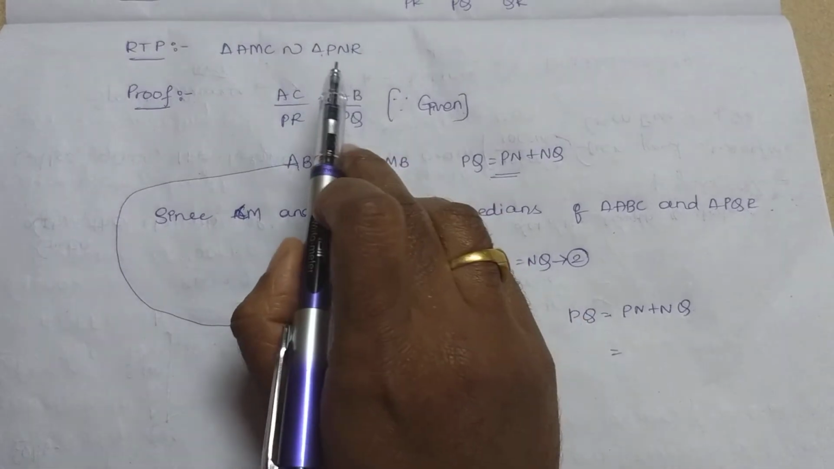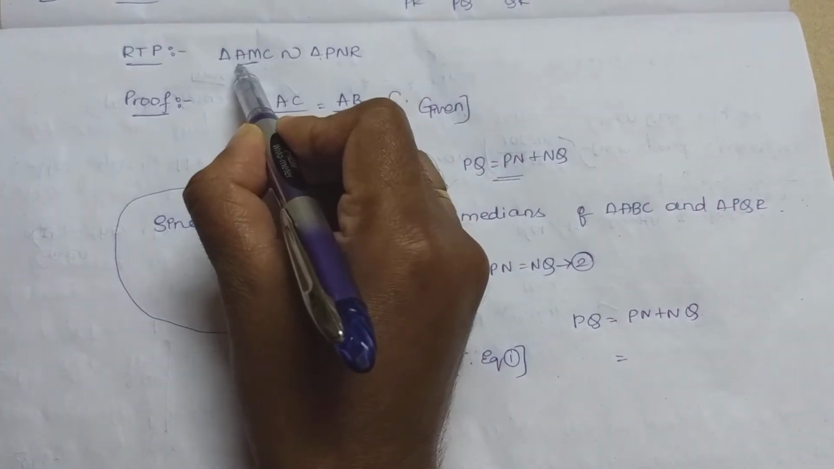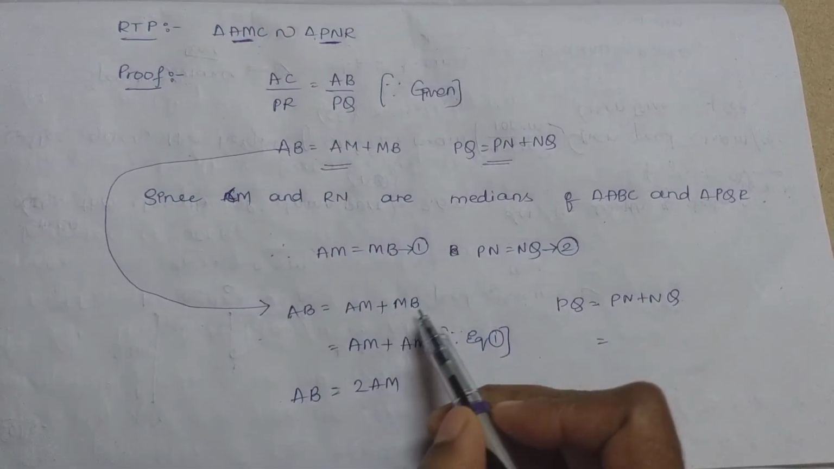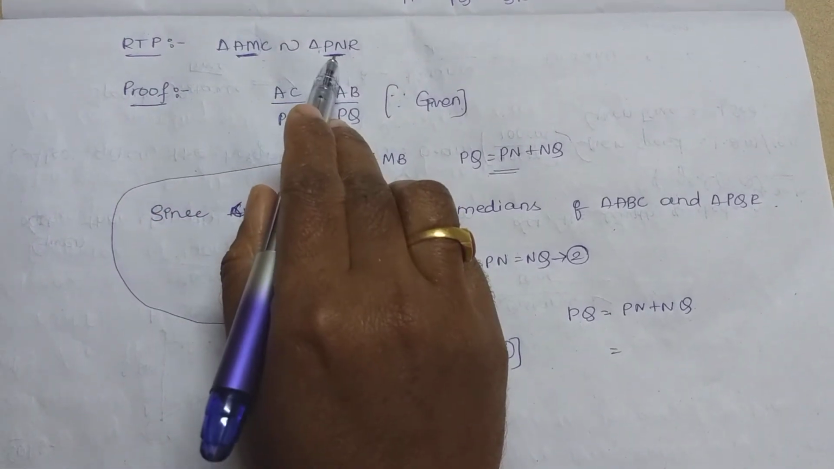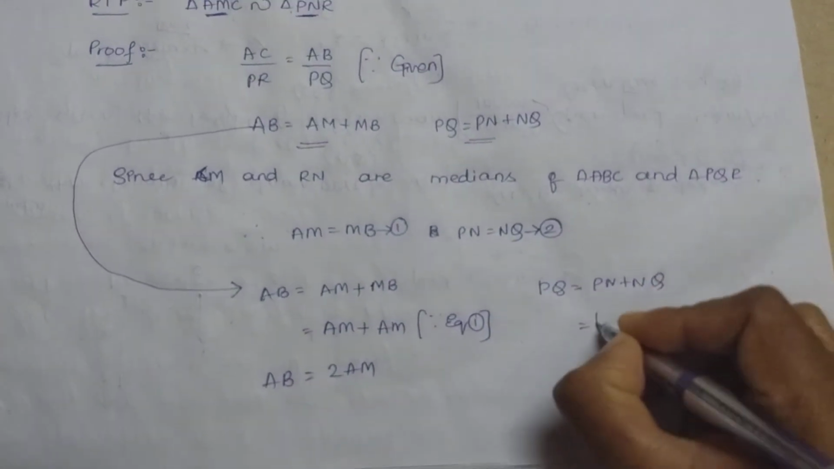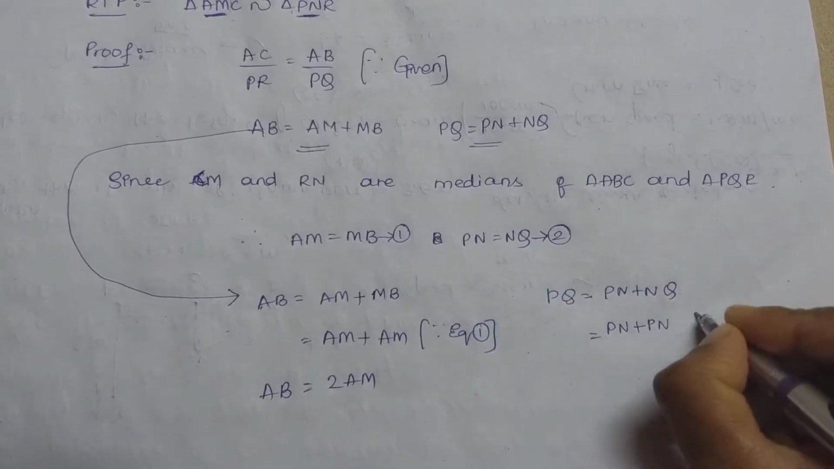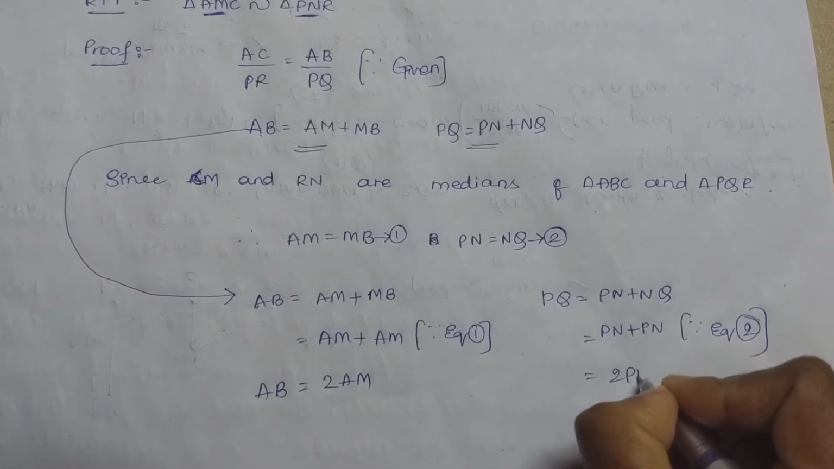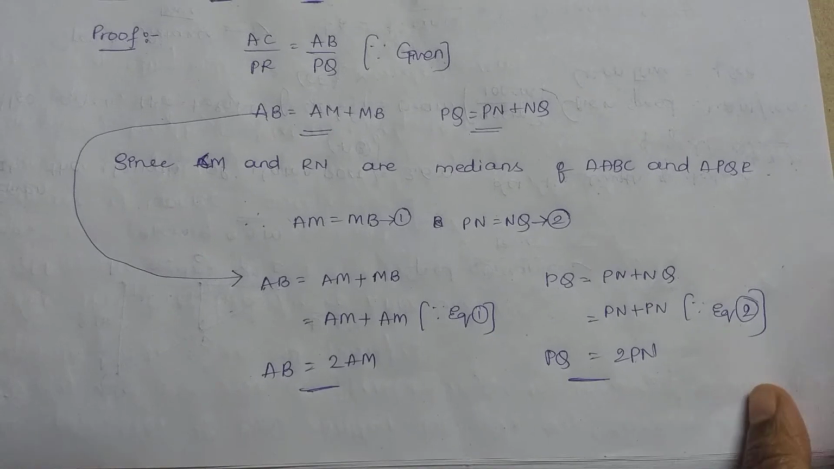So triangle PNR has to be taken. Why have I taken AM instead of MB? Because in what is required to be proved, AM is coming. In this case also we have to take PN, because in what is required to prove, PN is coming. So PN plus, in the NQ place I can write PN because of equation 2. Clear? So it becomes 2PN. PQ equals 2PN, AB equals 2AM.